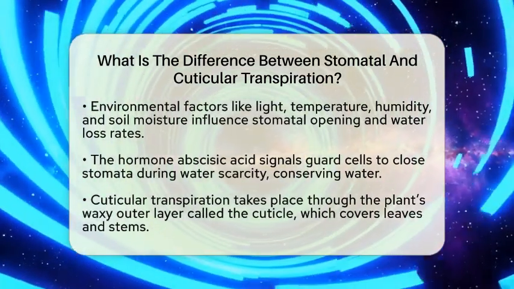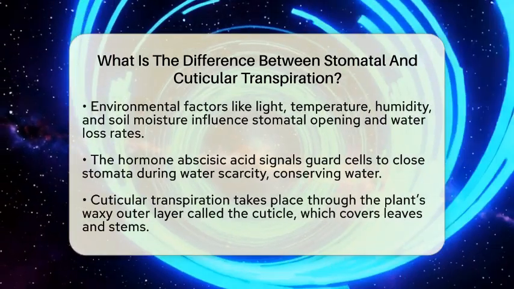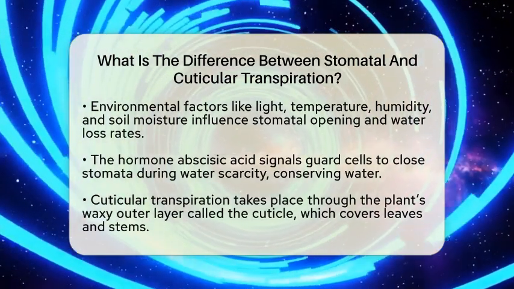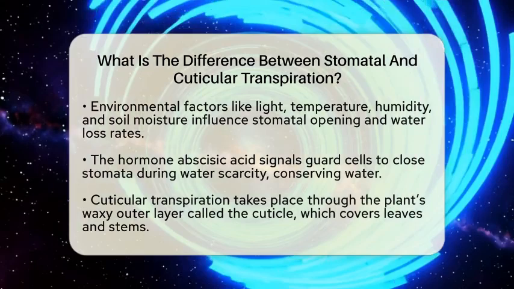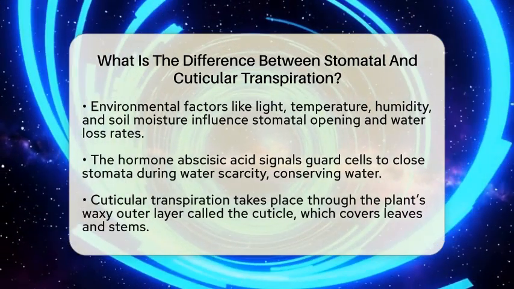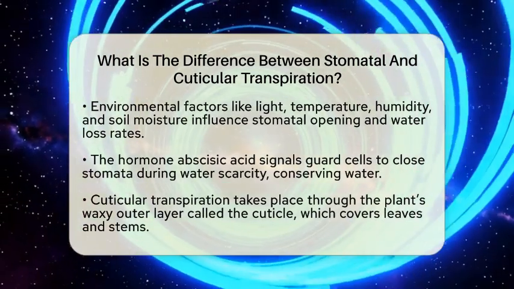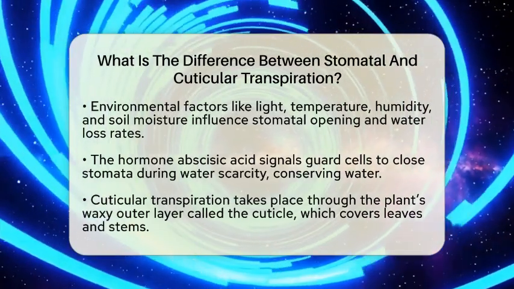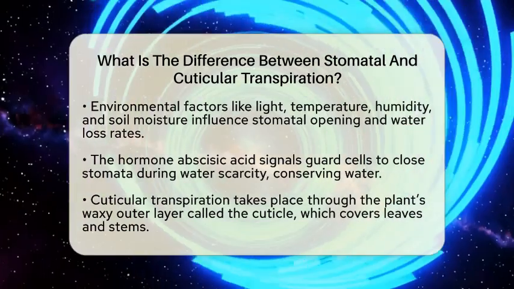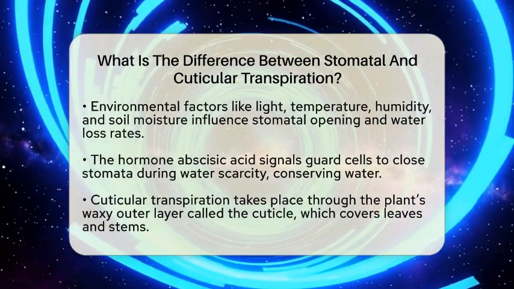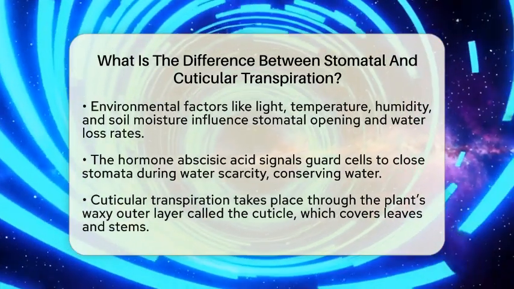The rate of this water loss depends on the environment. Bright light, warm temperatures, low humidity, and dry soil make the stomata open wider, increasing water loss. When water is scarce, the plant releases a hormone called abscisic acid that signals the guard cells to close the stomata, helping the plant conserve water.